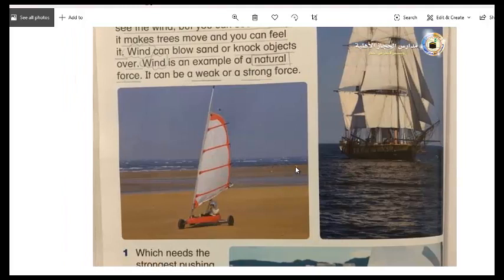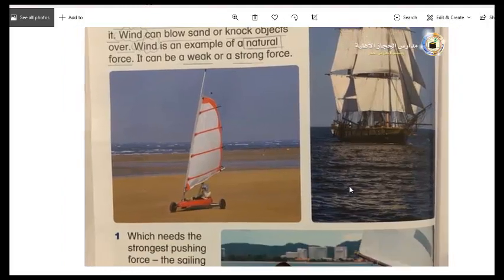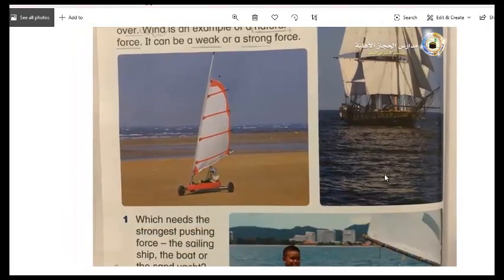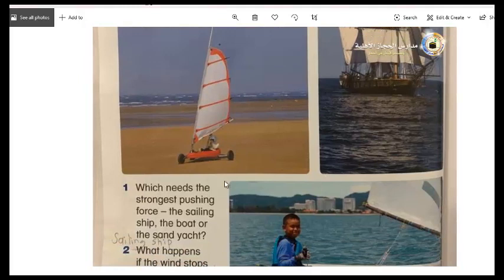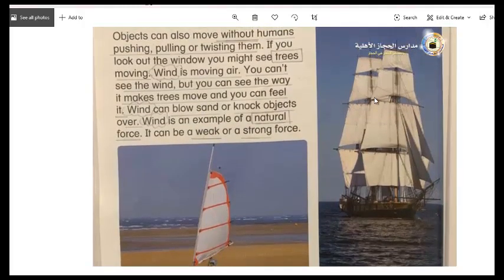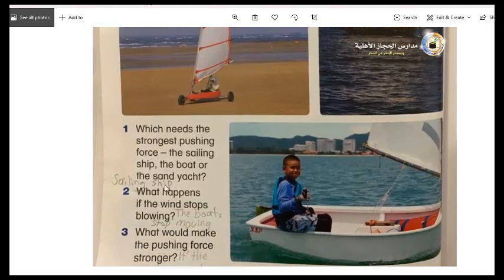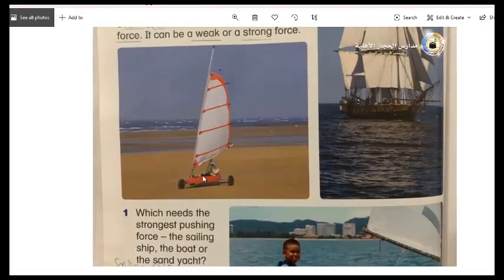The most important use of wind is to make the sailing boats move. We have here three different types of boats. Question 1: which needs the strongest pushing force? The sailing ship. Sails mean the boat has sails. These are the sails. The sailing ship, here is the boat, or the sand yacht. This one, the sand yacht, they use it on sand.